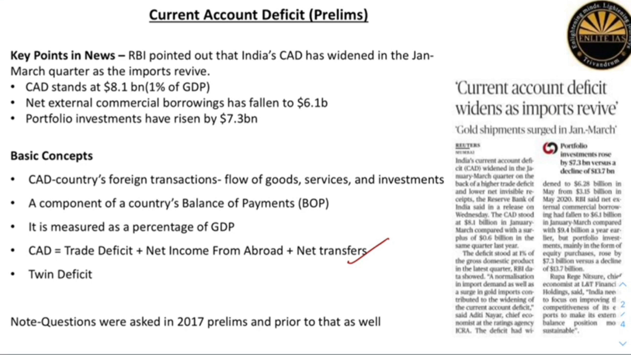Please go through these topics because questions were asked in 2017 prelims and prior to that as well, if not directly, then as part of mains questions regarding the fluctuation of CAD and its effect on the economy. So, please be thorough with the basic concepts of balance of payments, CAD, twin deficit, etc. I hope it is clear.